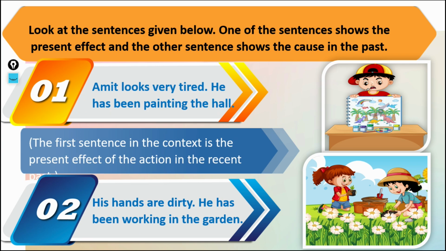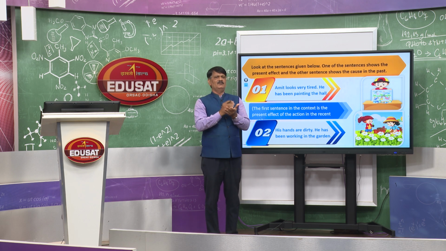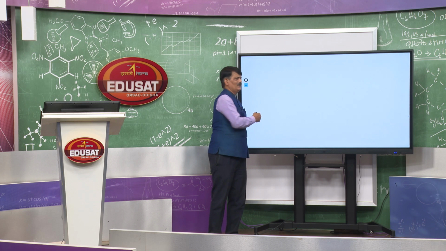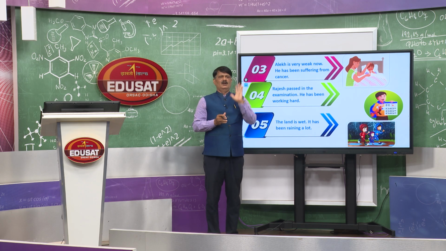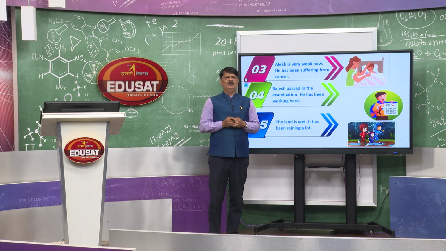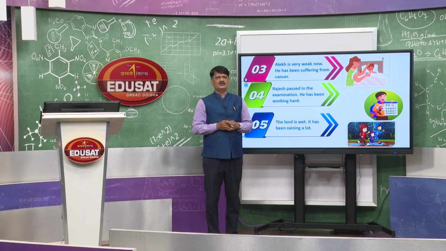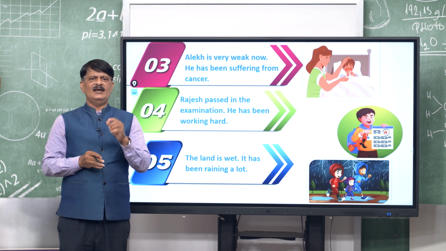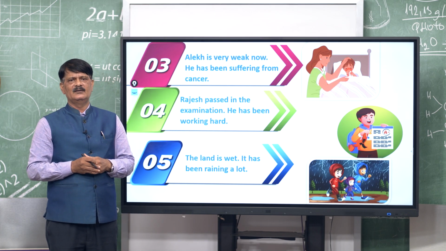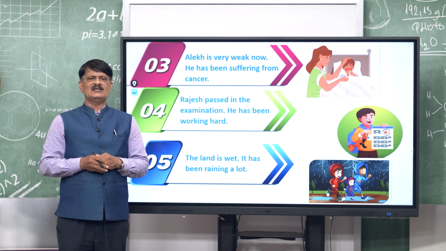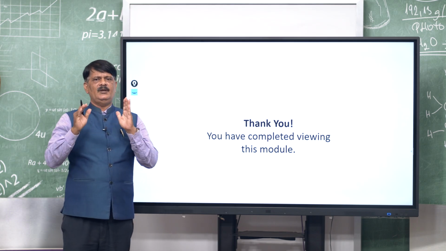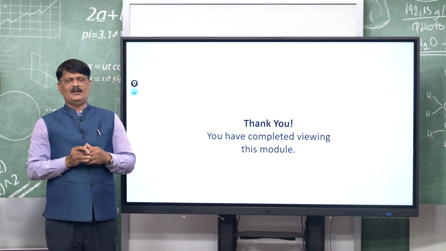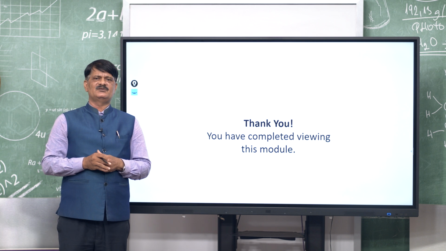Present perfect progressive means subject, has, have plus been and also the ing form will be there, subject with verb. Okay. And with this we want to conclude after discussing this. Alec is very weak now, he has been suffering from cancer. Rajesh passed the examination, he has been working hard. The land is wet, it has been raining. These are some effective examples, and with this we want to conclude this chapter. Next we will discuss our past tense. Thank you.